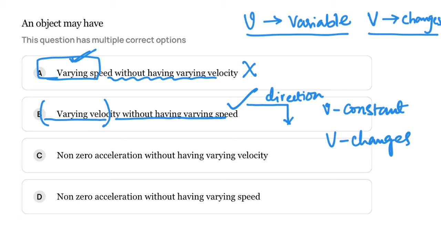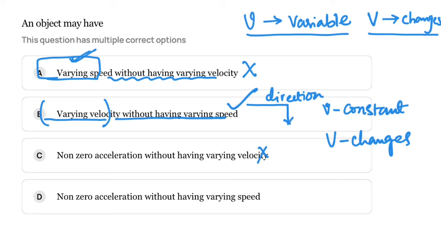Okay, now look into the third option, non-zero acceleration without having varying velocity. So without varying velocity, can an object have non-zero acceleration? No. Without varying velocity, the object cannot have non-zero acceleration. Why? Because when velocity changes, only then the body will have acceleration, right? Otherwise the body is not going to have acceleration, so this is not possible.